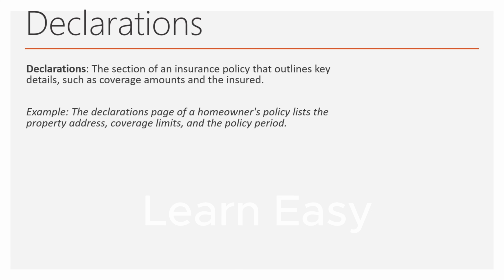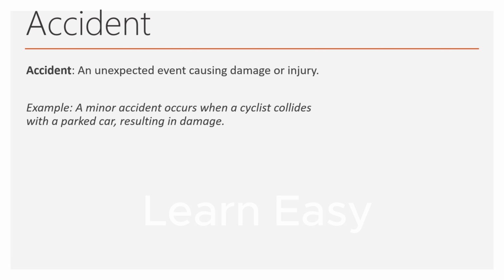Declarations, the section of an insurance policy that outlines key details such as coverage amounts and the insured. Example, the declaration page of a homeowner's policy lists the property's address, coverage limits, and the policy period. Accident, an unexpected event causing damages or injury. Example, a minor accident occurs when a cyclist collides with a parked car, resulting in damage.